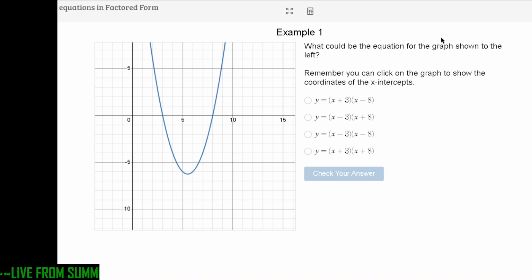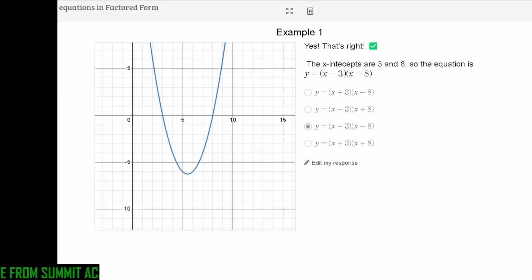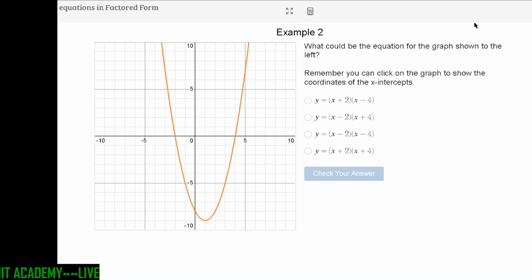In the first example, it says, what could be the equation shown on the left? Anytime you have the equation, make sure you can graph it out. Use those x-intercepts. For example, I can say it hits the points 3 and 8, but I need to take the opposites of those values in my equation. So I have to have -3 and -8 in my equation. Check your response, and it's good. So try these examples out, using those x-intercepts to check your equation.